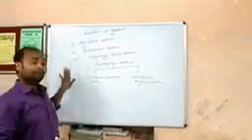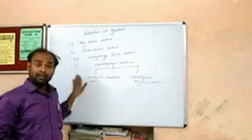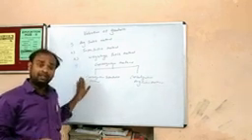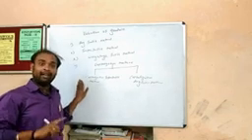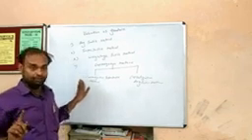This topic is useful for CA foundation, CS foundation and class 12 accountancy of any type of respective boards.